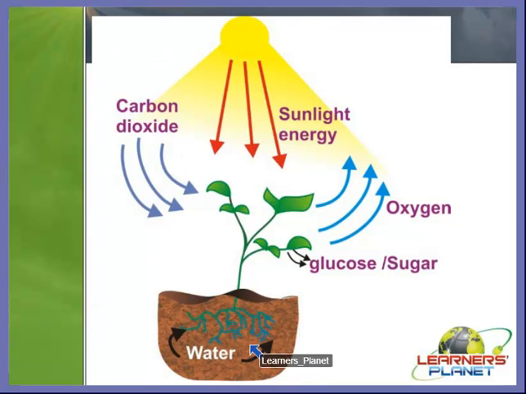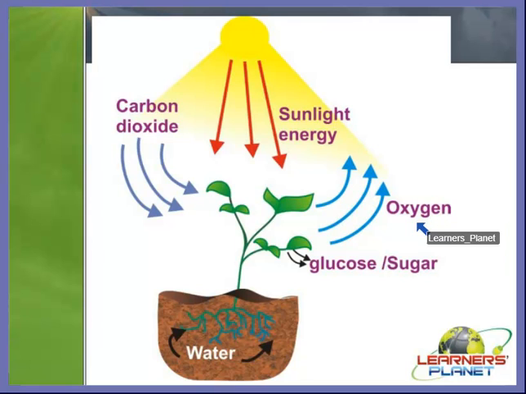Yes, roots absorb water from the soil, and they also absorb carbon dioxide gas from the atmosphere and even sunlight energy, and also with the help of chlorophyll present in their leaves, they prepare the food called sugar or glucose, which is a type of carbohydrate, and it also gives out the gas known as oxygen, right?